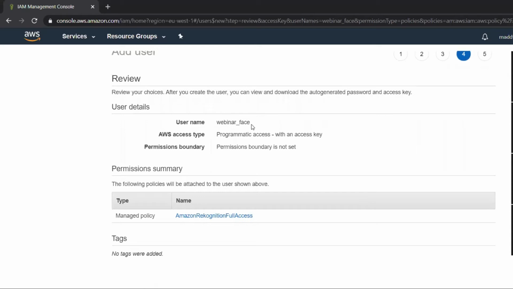So the username is webinar_face. The AWS access type is programmatic access. The permission boundary is not set, so you can access in any region. The managed policy permissions are very important, because here the permission is Amazon Rekognition Full Access. This is the permission you should take for the face recognition part. So in this webinar, as we are going for face recognition, this policy is very important. Then you have to click on Create user. When you click on Create user, the access key, secret key, and secret token will be generated.